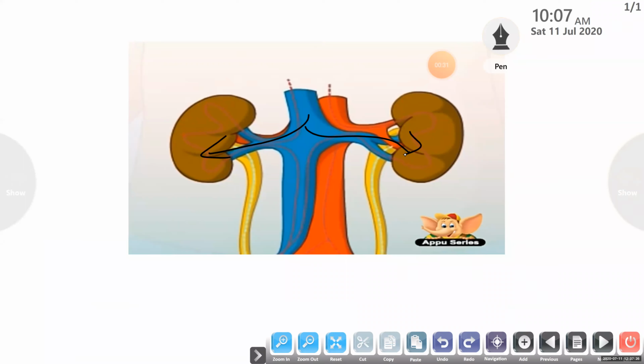Kidneys here act as filters. They will filter the excess water in the form of urine. This urine from the kidneys goes to the ureters.